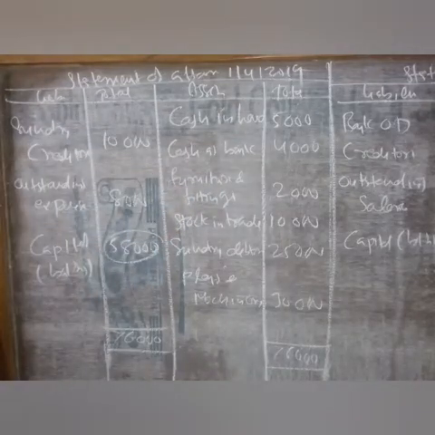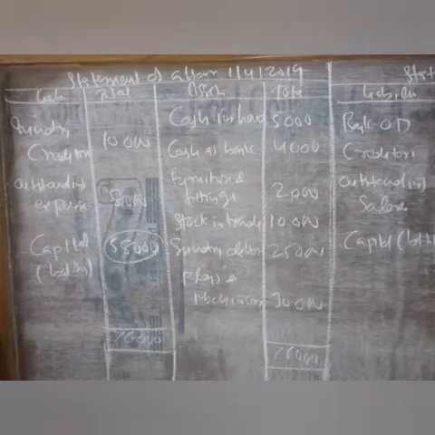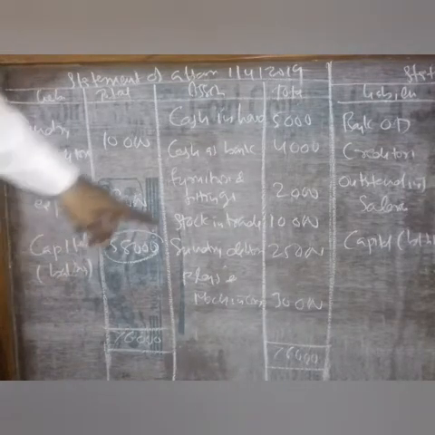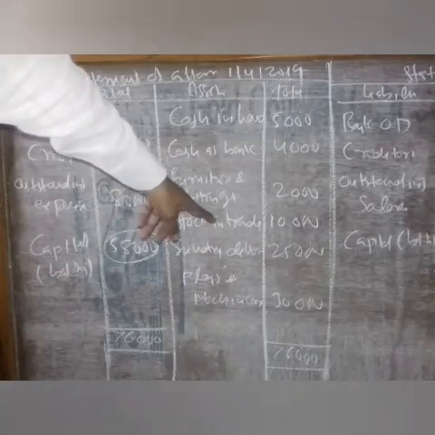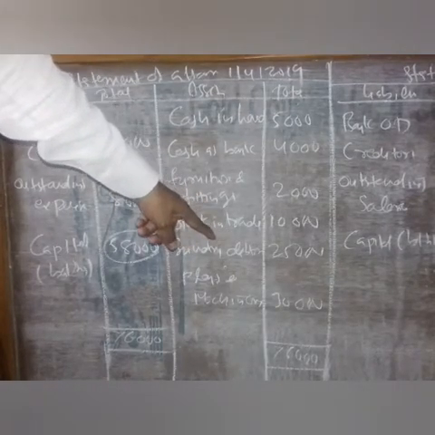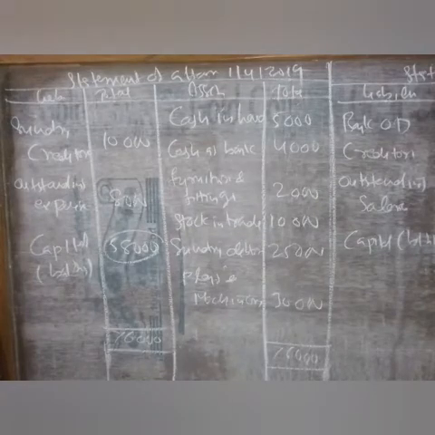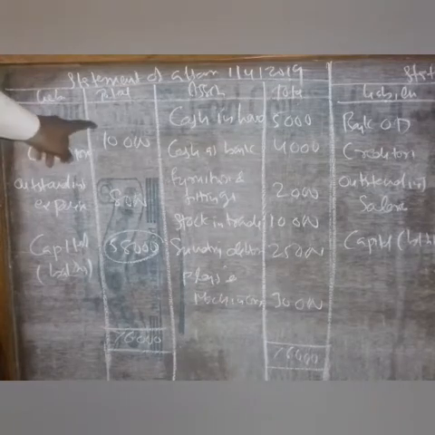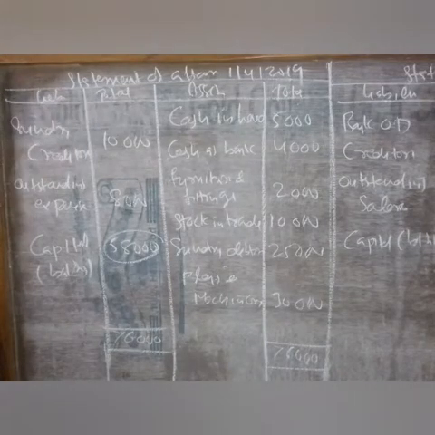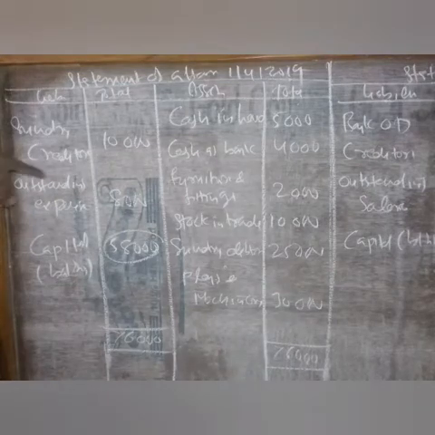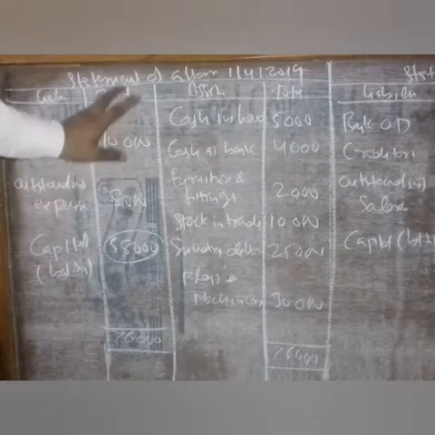Next, sundry debtors 25,000, and plant and machinery 30,000. Sundry debtors and plant and machinery are both assets, so we have to write these two on the asset side. Next item is sundry creditors. Sundry creditors come to the credit side, so we take this on the liability side. Next, outstanding expenses is also a liability, so we write it on the liability side.